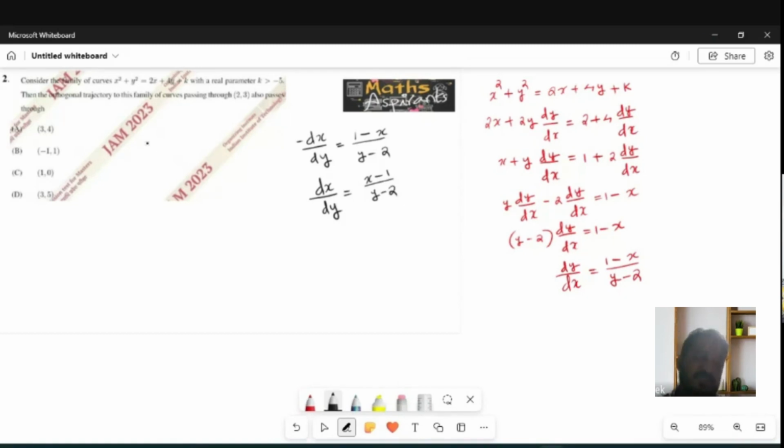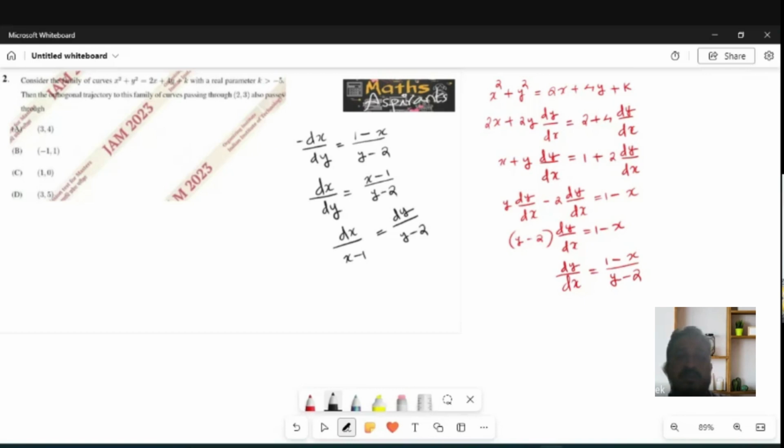The first question also I solved using variable separable method. That is the method we studied in +2 also, so it is a simple method. So dx by x minus 1 is equal to dy by y minus 2.